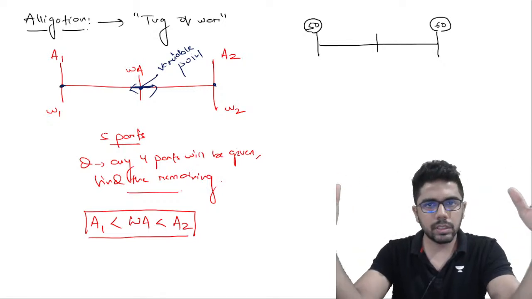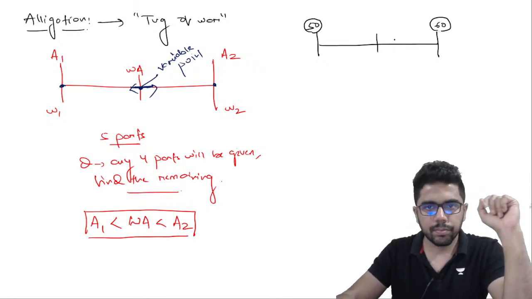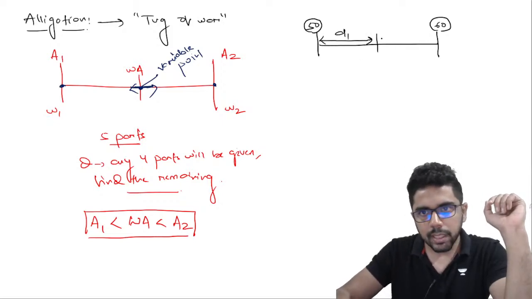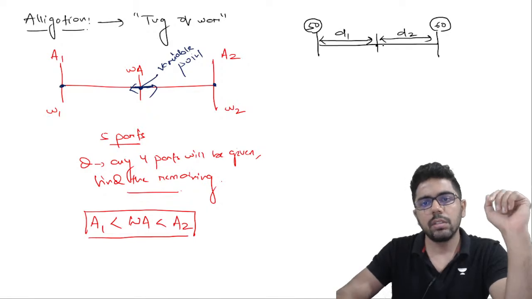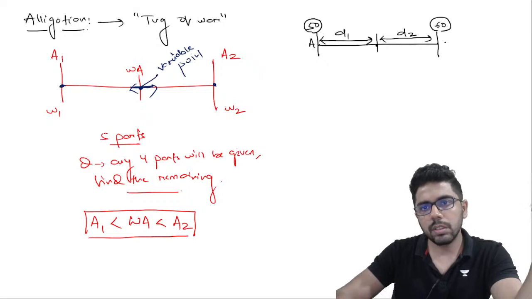But it cannot be below 50, no matter how many people you take, and it cannot go above 60. Now just think about this. Let me take this as distance D1 and let this be distance D2. The gap from this point, let us say this is point A and this is point B. So this gap is distance D1 and this gap is distance D2.